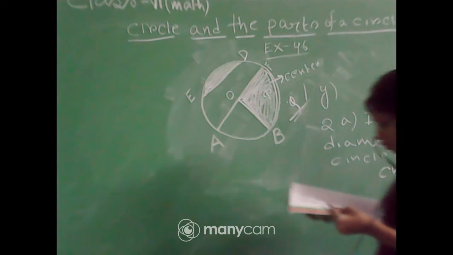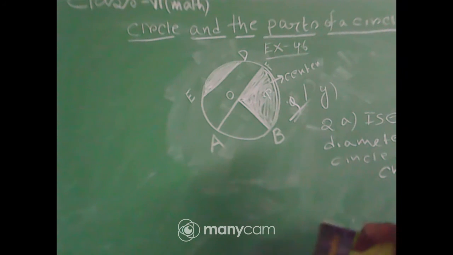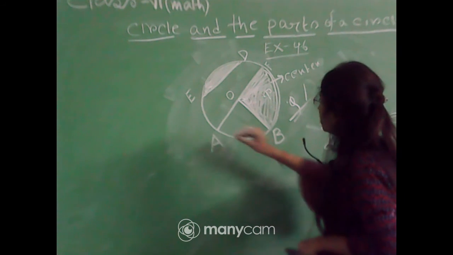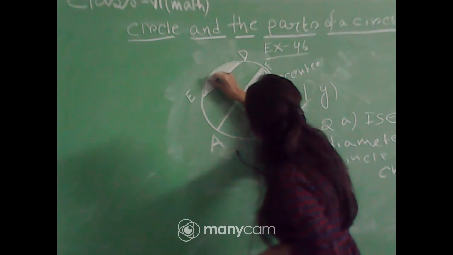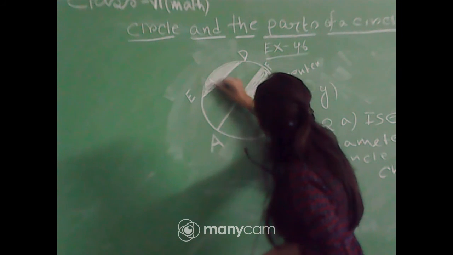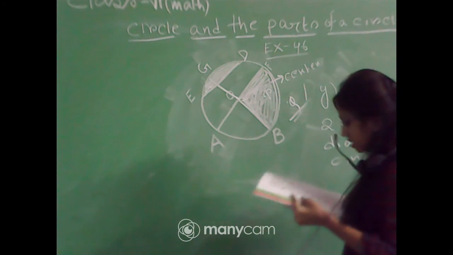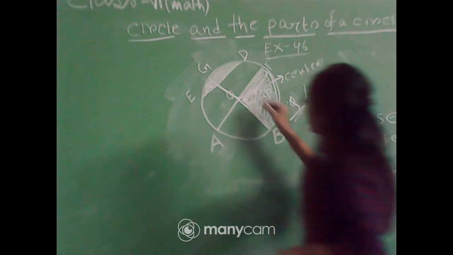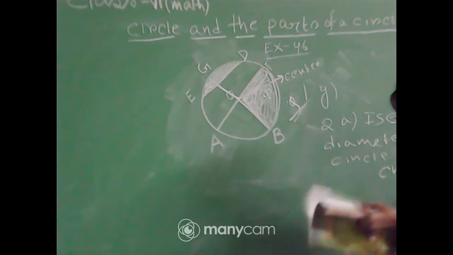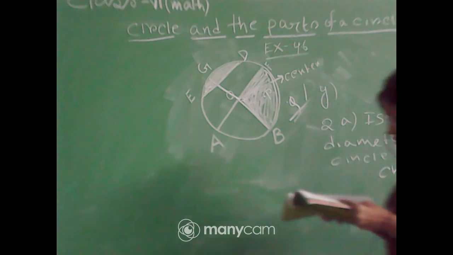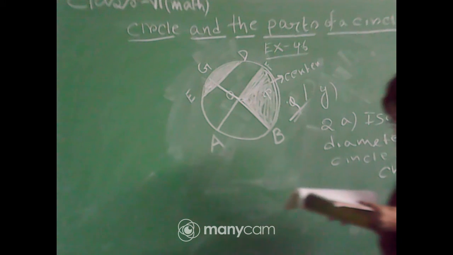Question 4. Two diameters of a circle will necessarily intersect. If we draw two diameters AF and AG, we will see that the diameters will intersect at the point O, at the center of the circle. So, two diameters of a circle will necessarily intersect.